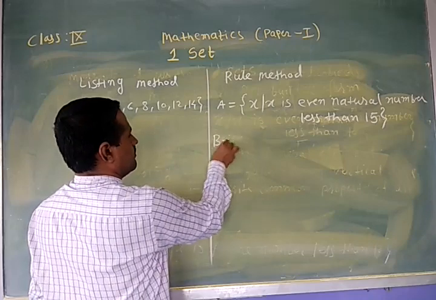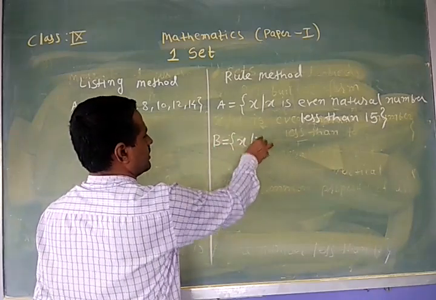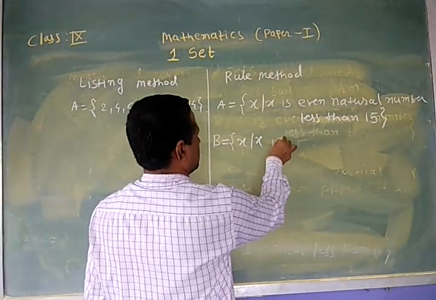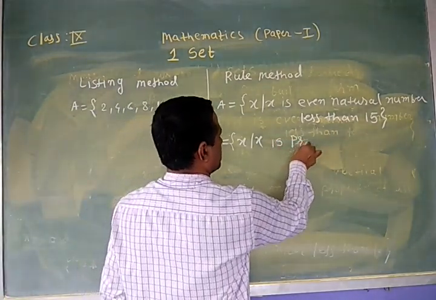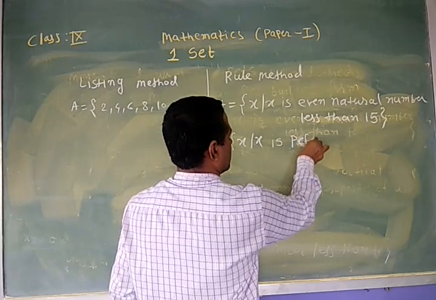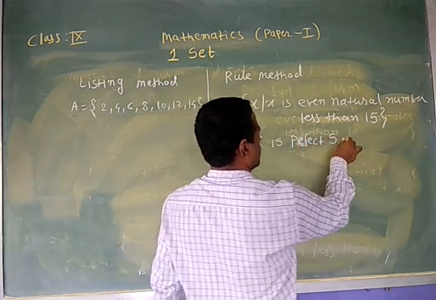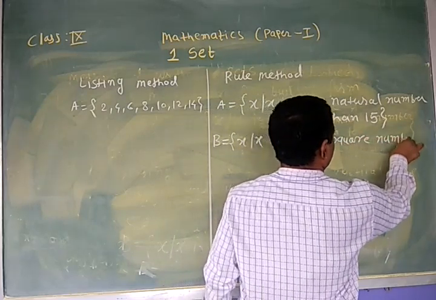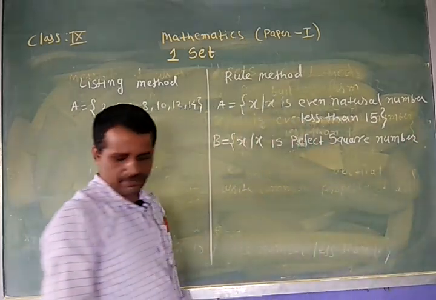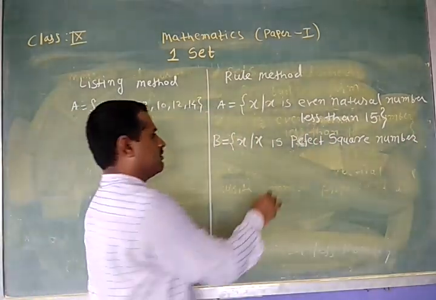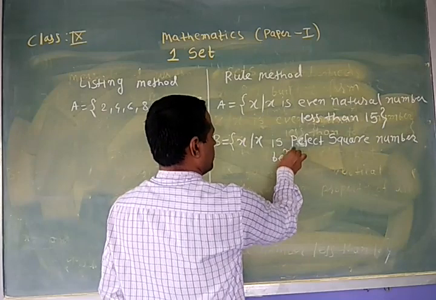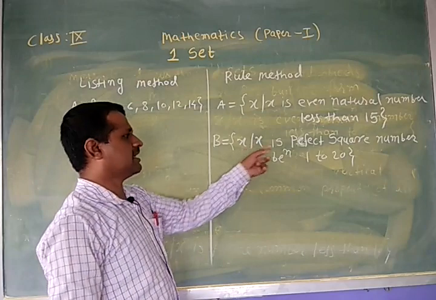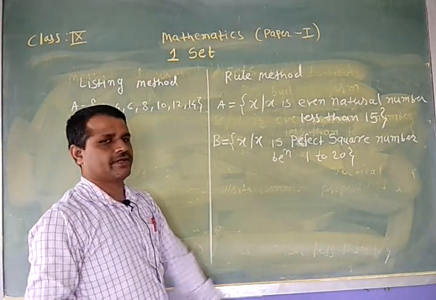Here, B is equal to x such that x is a perfect square number between 1 to 20.